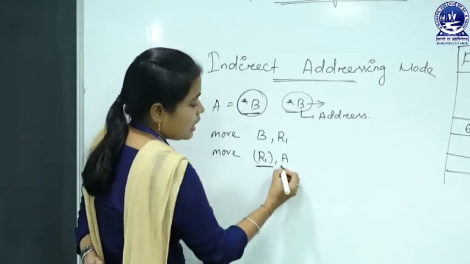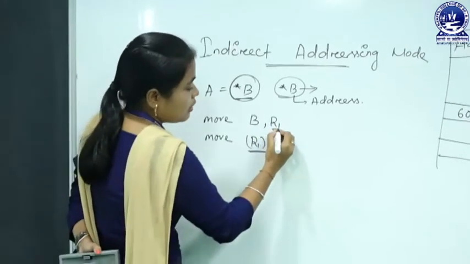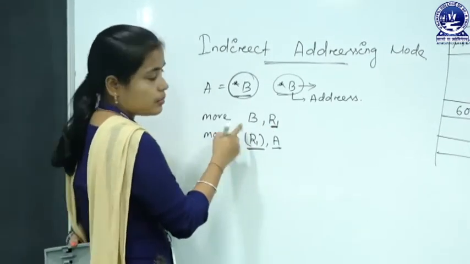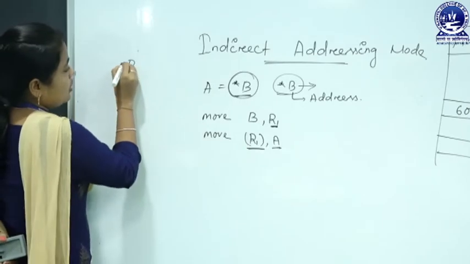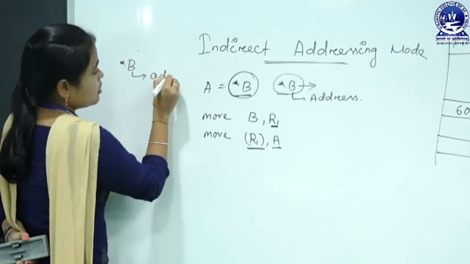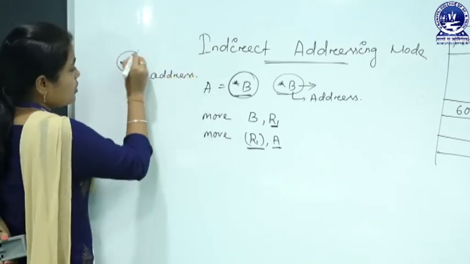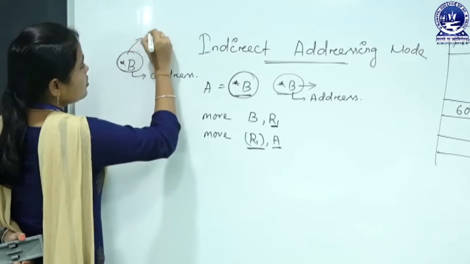So, now A stores the value, and R1 stores the address, because in the asterisk B symbol, B is the address value.